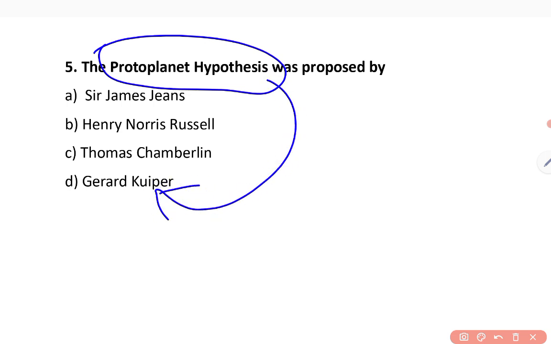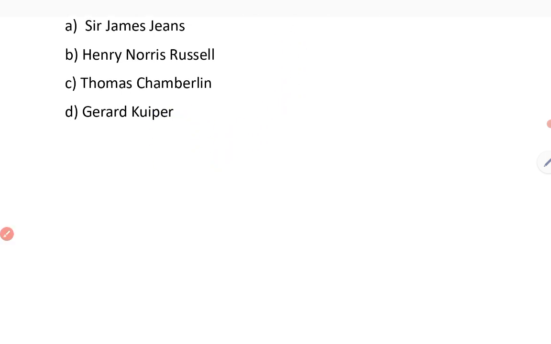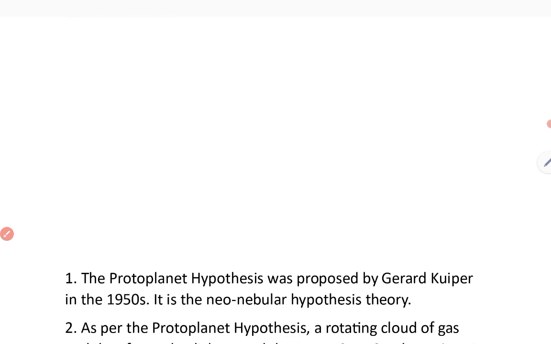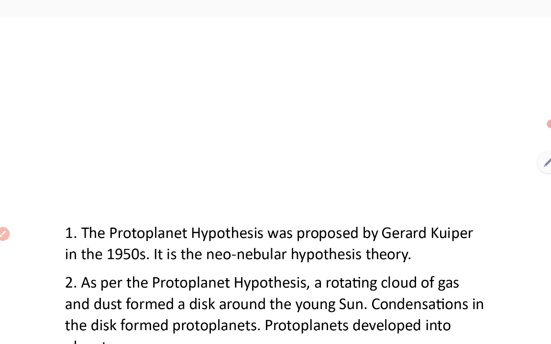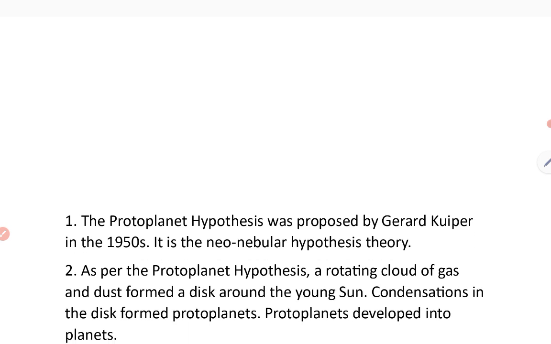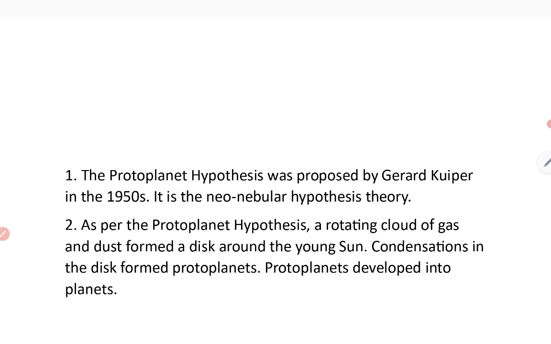Gerard Kuiper. So, in the 1950s, the protoplanet hypothesis was proposed by Gerard Kuiper, and as per the protoplanet hypothesis, a rotating cloud of gas and dust formed a disk around the young sun. Condensation in the disk formed the protoplanets, and later the planets were formed from that.